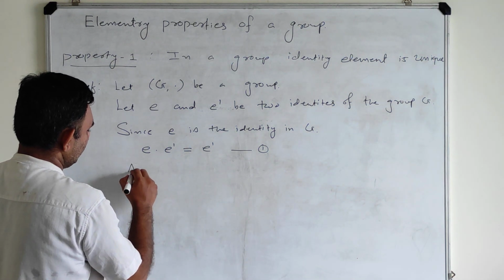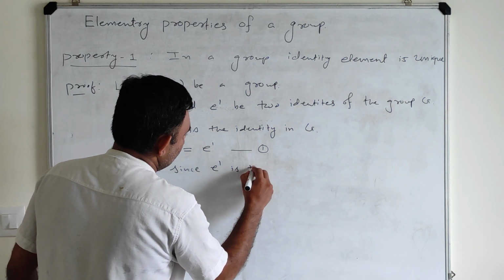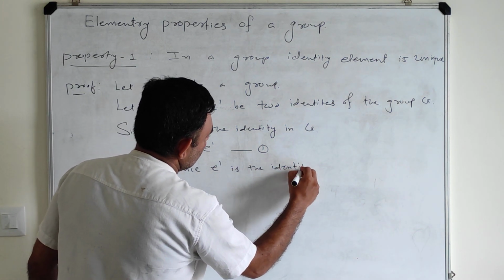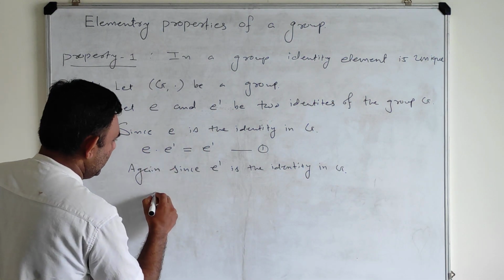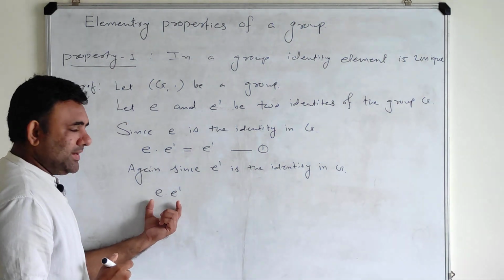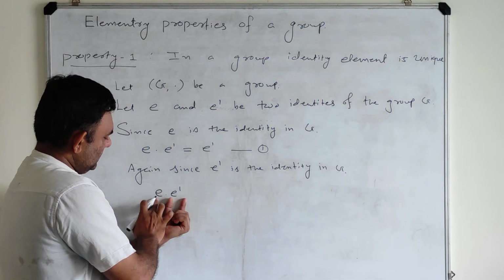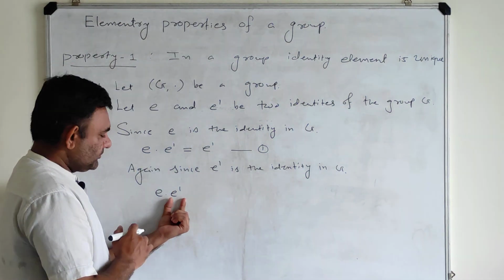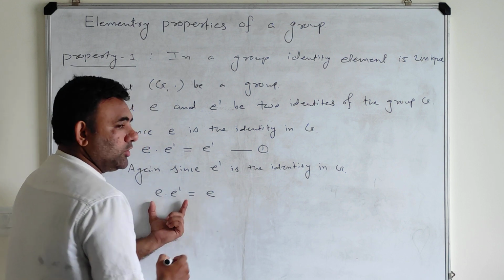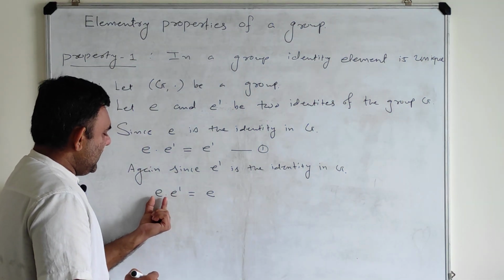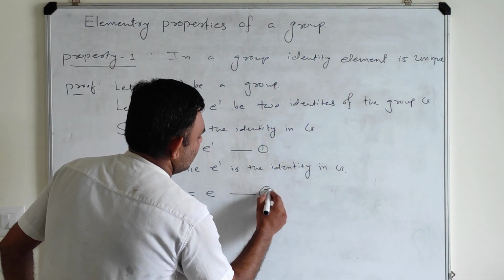Again, since E' is the identity in G, by our assumption, let us evaluate the same expression E · E'. Now E' is playing the role of identity, and E is some element of G. Then this quantity is going to be E, because E' is the identity. If you multiply any quantity with the identity, you get that quantity back. So this is result number 2.